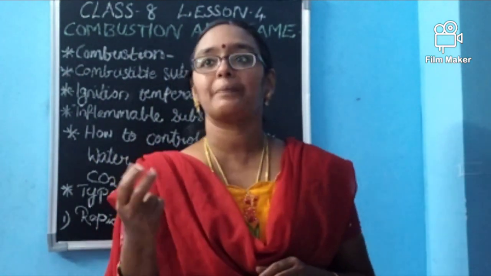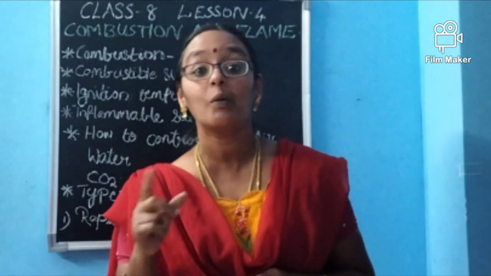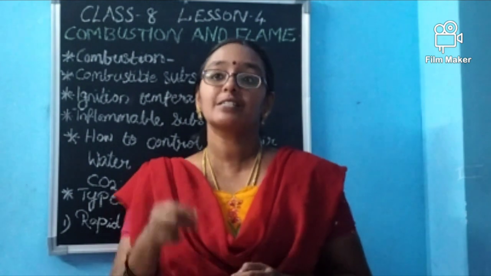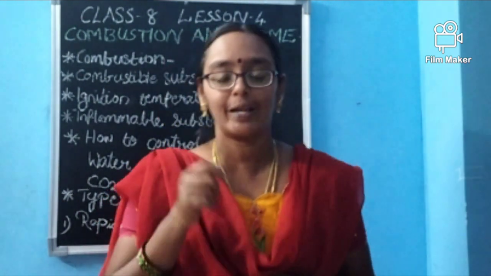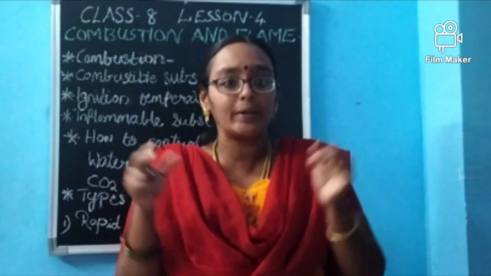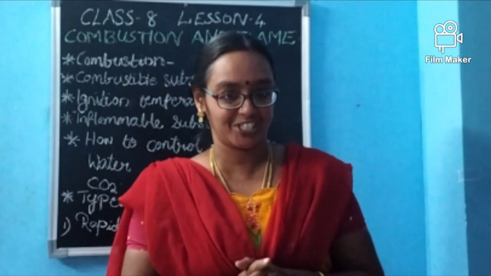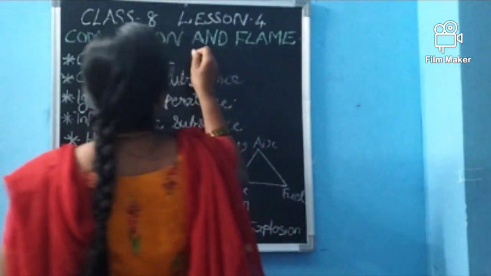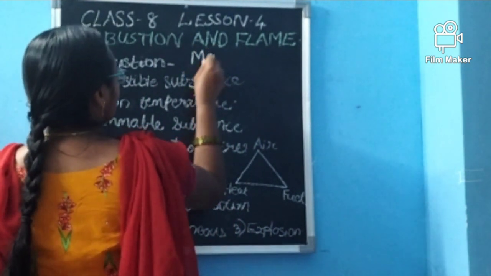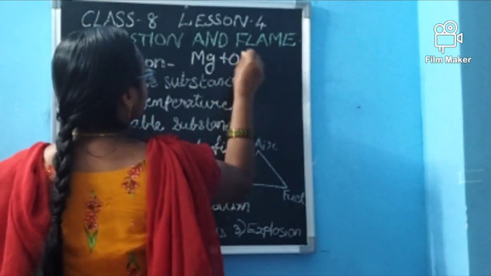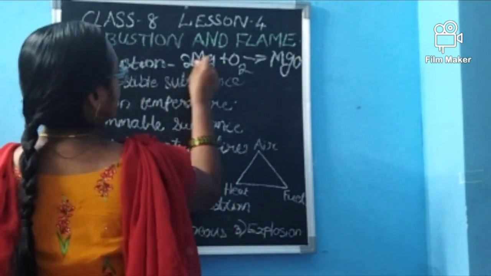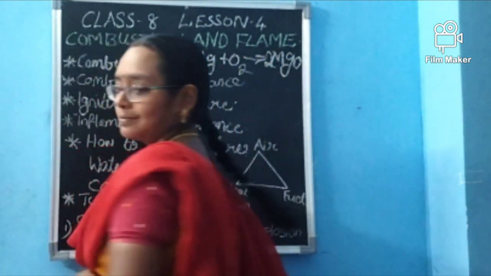In the 7th standard itself we have learned magnesium ribbon when heated, when it is shown in the flame, what happened? It burned producing white ash. Do you remember? Magnesium, there I have told you the formula also. Mg plus O2 gives MgO. 2 Mg plus O2 gives 2 MgO.